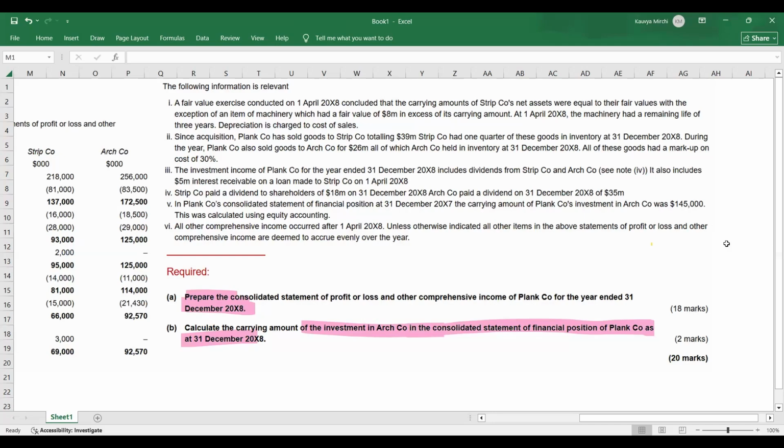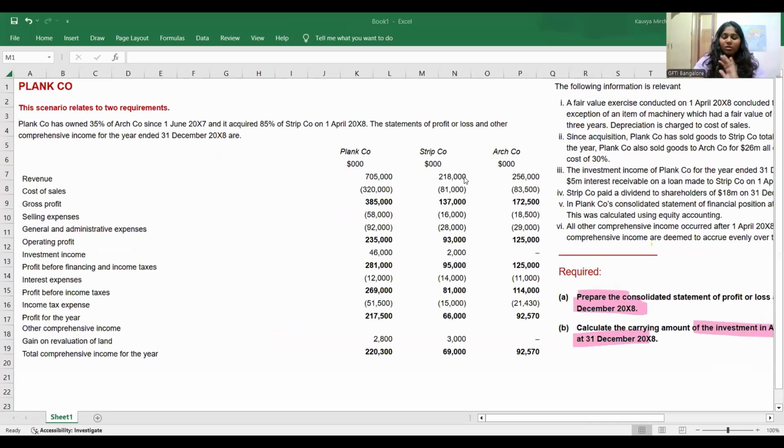Now, let's read the information. See, the question is straight to consolidated statement of P&L. There is nothing extra that you have to do. When you read the requirement, it is always important to see what is relevant to the requirement. Don't think I need to know everything in consolidation, not required. If this question is P&L, you also be P&L oriented. What goes to P&L, only that should hit your mind. Anything extra is not my cup of coffee right now. So read the information.